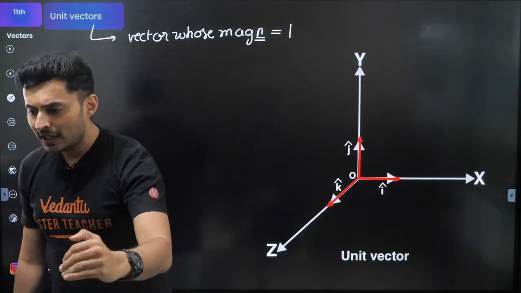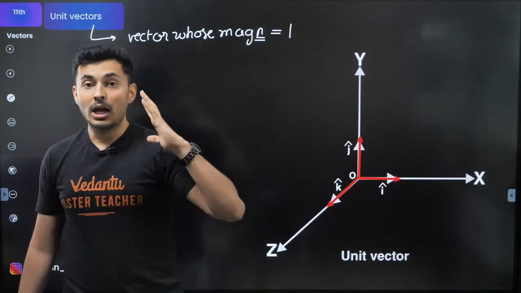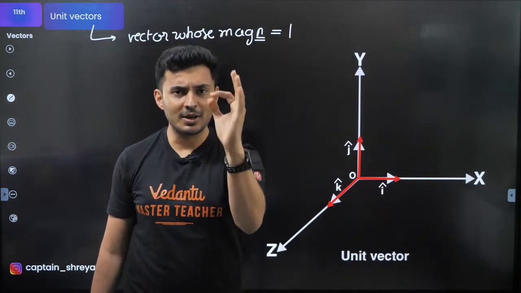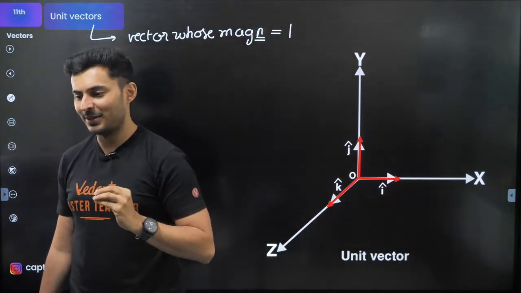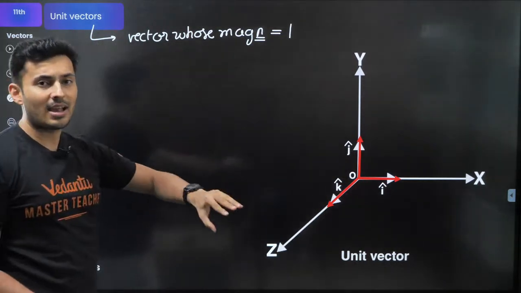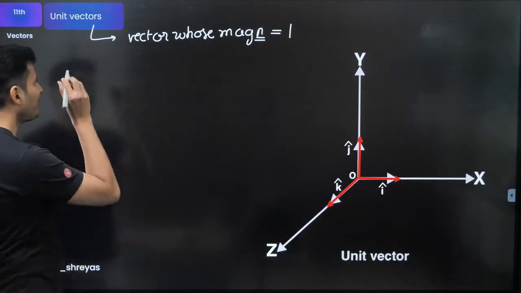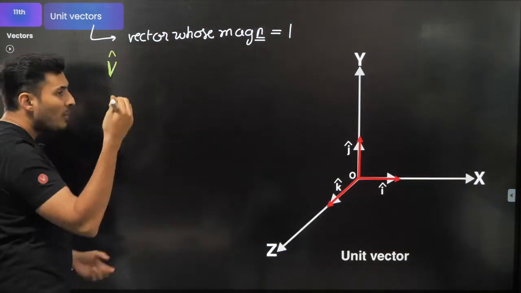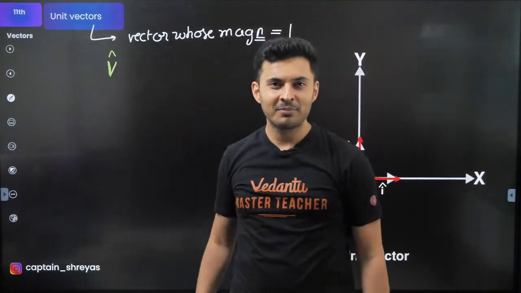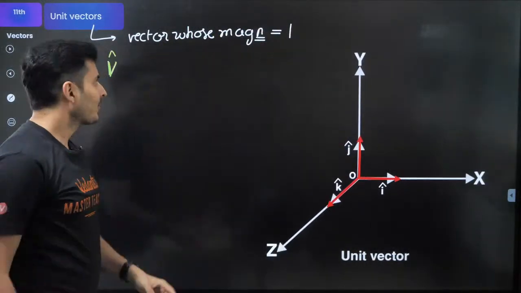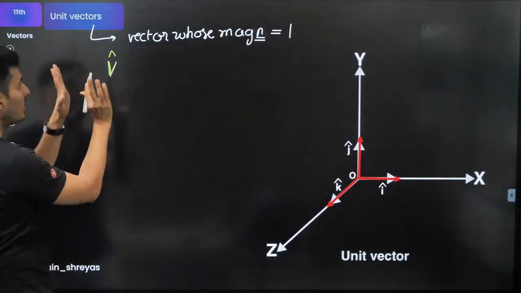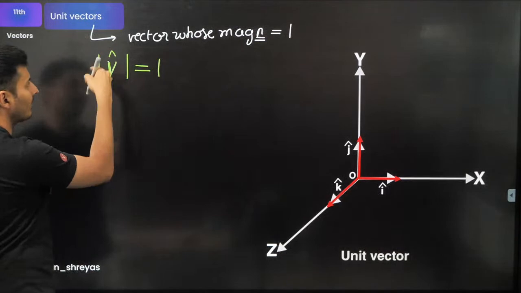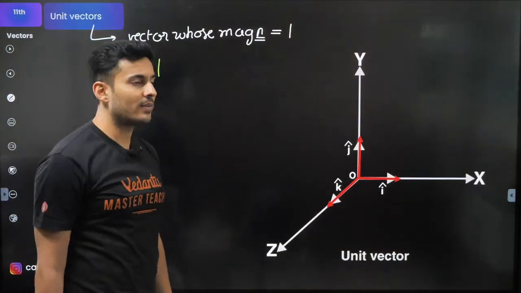If I say Sai Karan Gaud Bura has moved with 1 meter per second in the north direction, so his velocity is also a unit vector. Great. And the best way to say that a vector is a unit vector is by writing this one. Just put any vector and put a hat over it or a cap over it. When it's sunny, you wear a cap or a hat. So put a hat over it. Then that is the way you represent a unit vector. The magnitude of any vector with a hat is always going to be 1. That cap or that hat is very, very important.